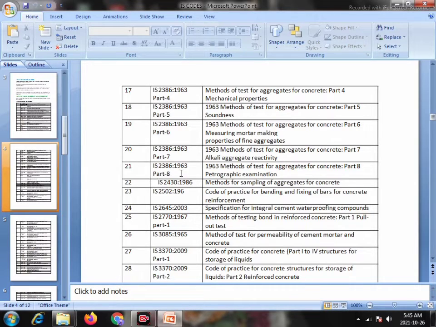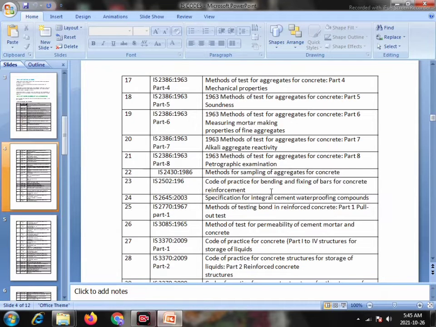21: IS 2386:1963 Part 8, methods of test for aggregates for concrete, Part 8 petrographic examination. 22: IS 2430:1986, methods for sampling aggregates for concrete. 23: IS 2502:1963, code of practice for bending and fixing of bars for concrete reinforcement. 24: IS 2645:2003, specification for integral cement waterproofing compounds. Serial number 25: IS 2770